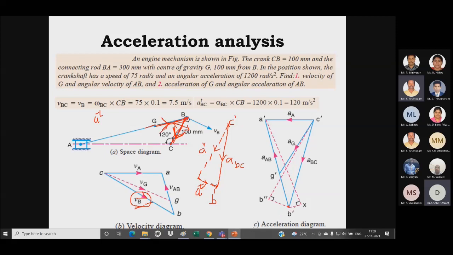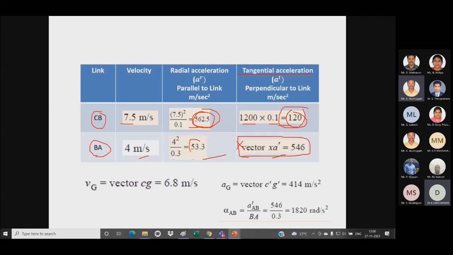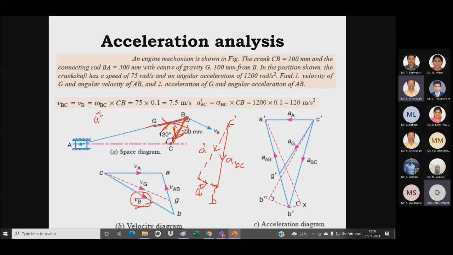The value of this line will be 53.3 meter per second square, right. So from this B I have to draw a parallel line, and since it is 53.3, it will cover a small distance like this. So this is my radial acceleration of BA.